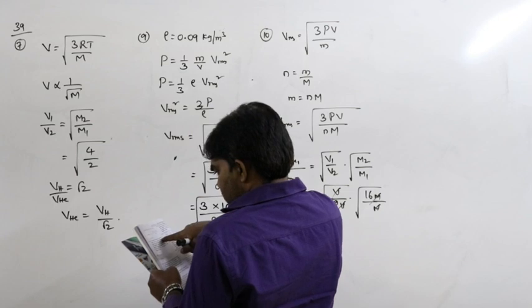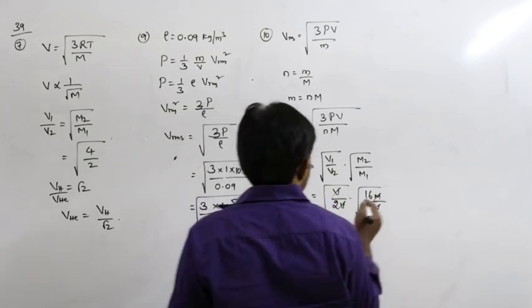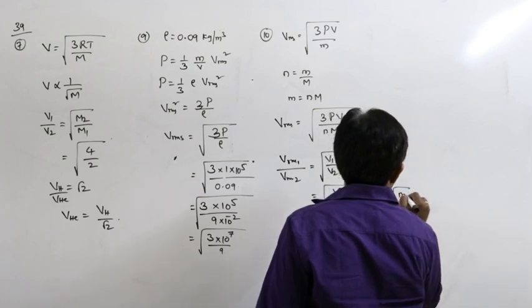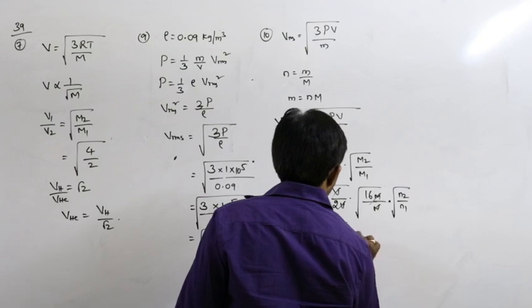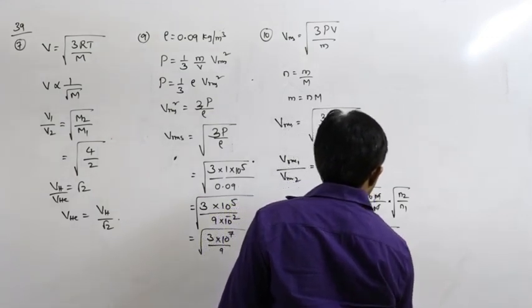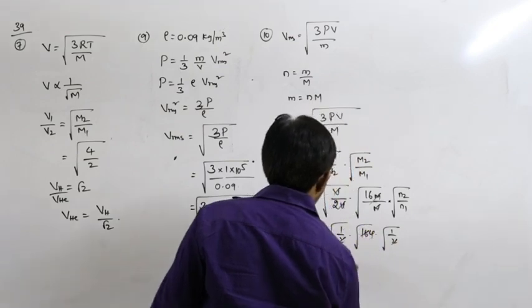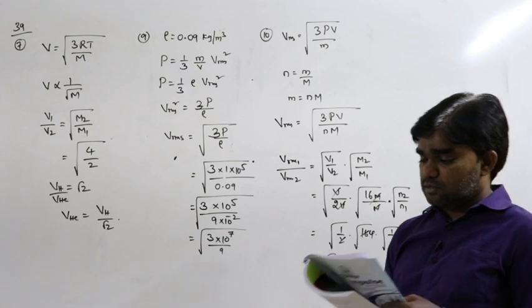Two moles of ideal gas, so the number of moles also changes. It is square root of n2 by n1. So that is root of 1 by 2 into root of 16 into n2 is 1, n1 is 2, so 2 into 2 is 4. So root 4, that is equal to 2. That is the ratio of RMS speeds.